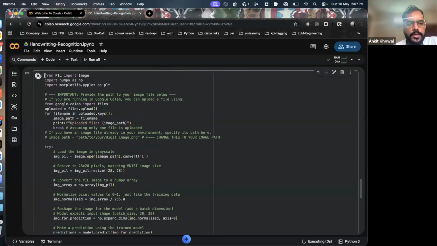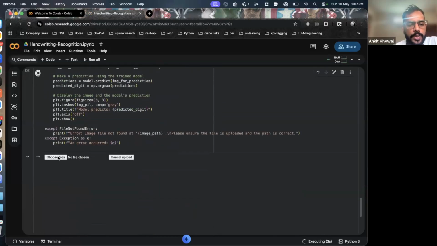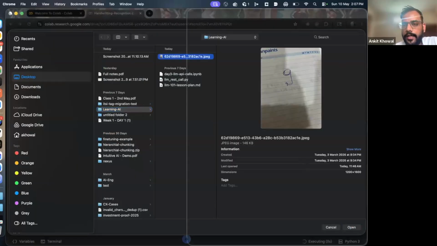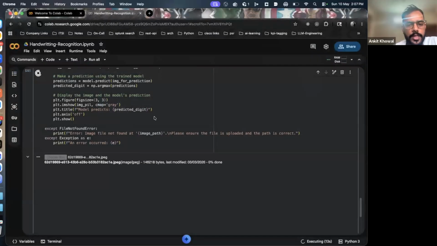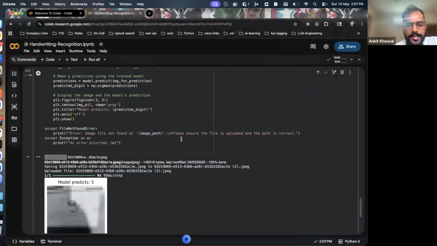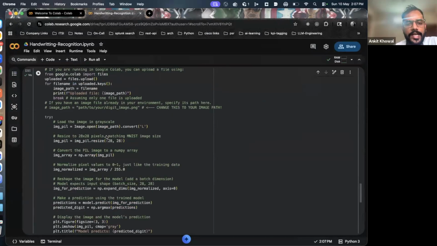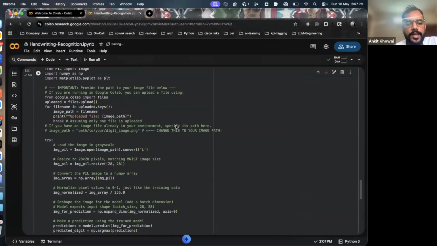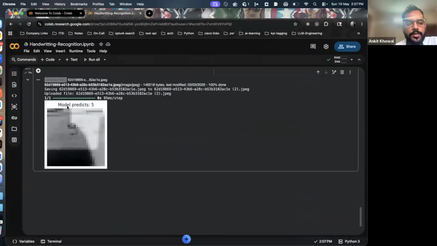Okay. So I run this cell, then it asks me to choose a file, and you can see this over here, right? I have written a handwritten image over here that it's mine, right? So I'll upload it over here, and see, the model predicted 5. See, in training data, it was confident and predicted everything correctly, but when I gave a handwritten image, the model is predicting kind of 5, right?